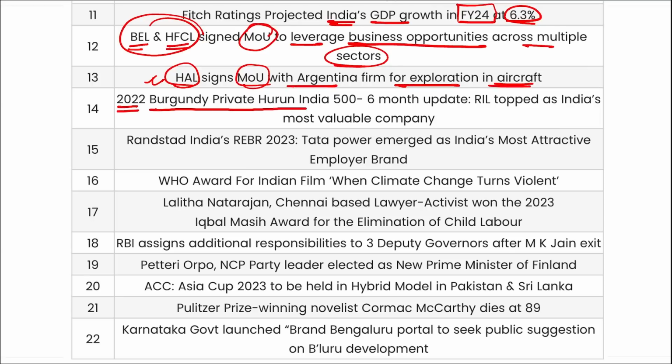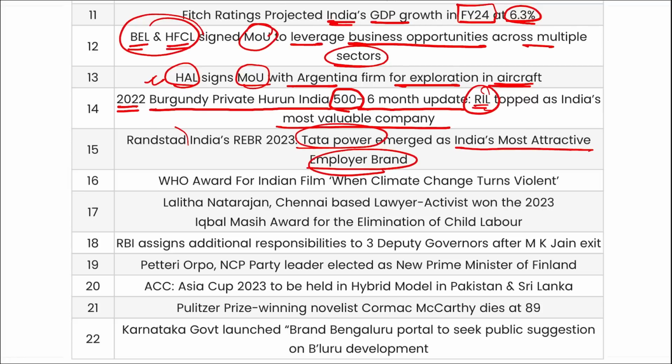2022 Burgundy Private Hurun India 500. In this, a 6-month update was given, and RIL, that is Reliance Industries Limited, has topped as India's most valuable company. Then Tata Power has emerged as India's most attractive employer brand according to Randstad. WHO award for Indian film, that is When Climate Change Turns Violent.